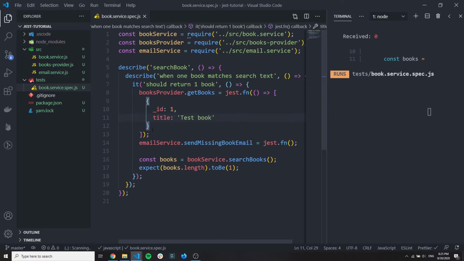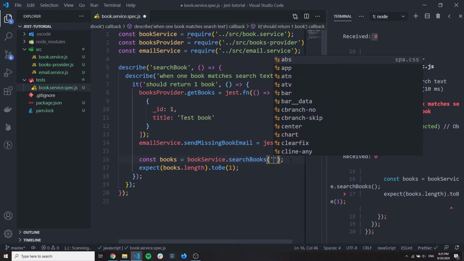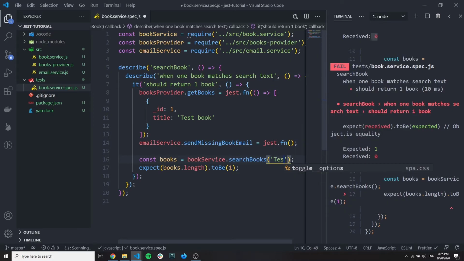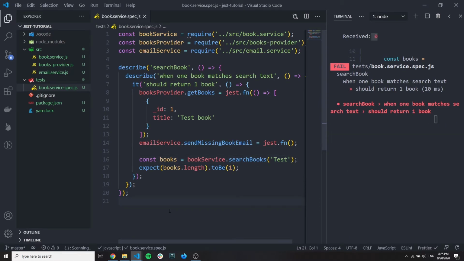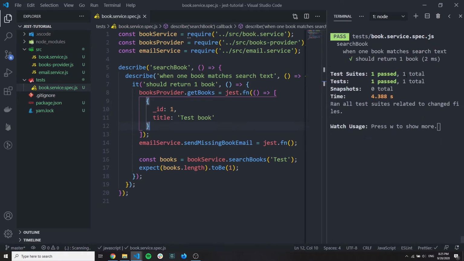And to search for this test book, when we call our test function here, we provide, for example, the word test. Yes, and after this we should find the book. Let's see. Yes, the test is passing.